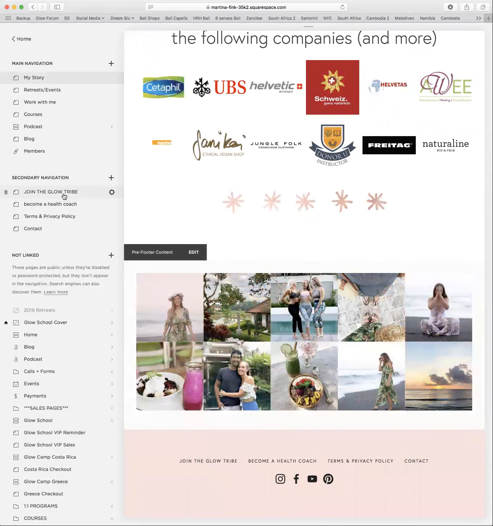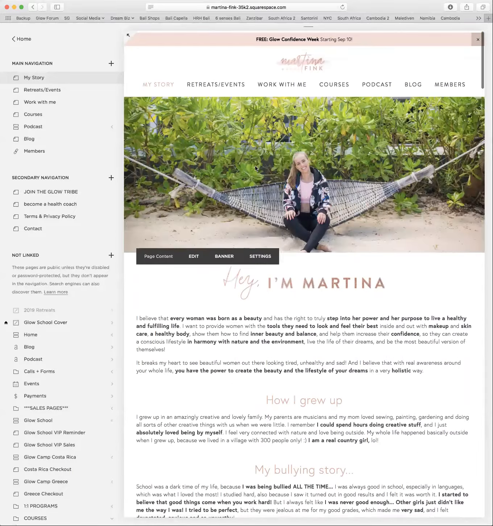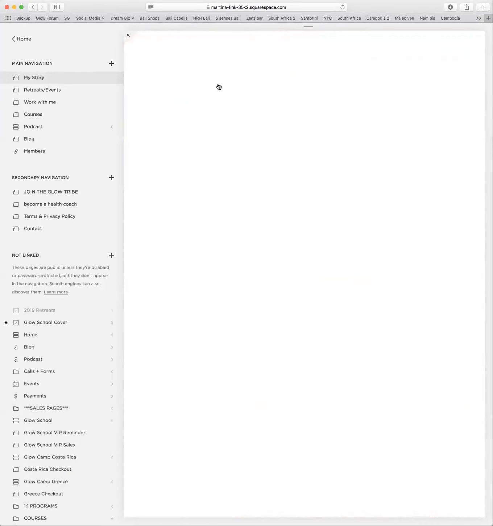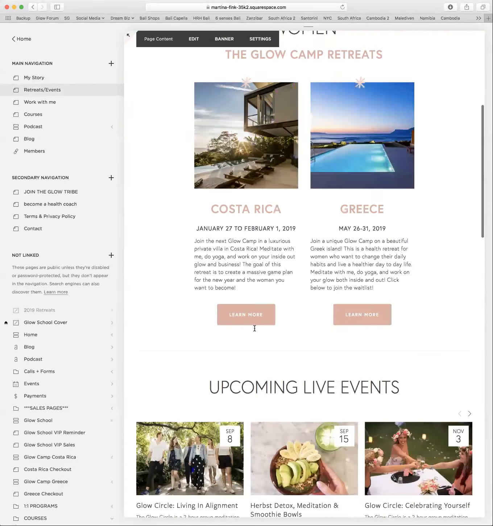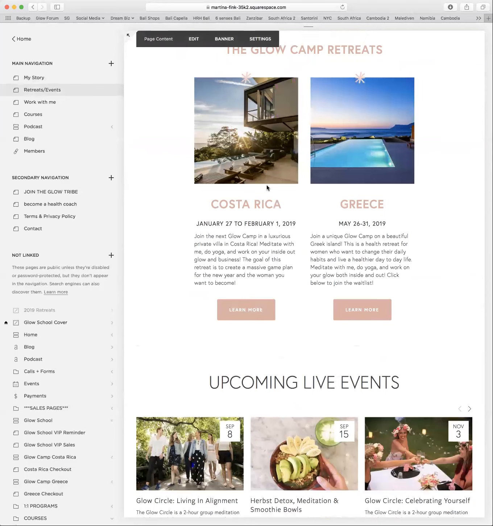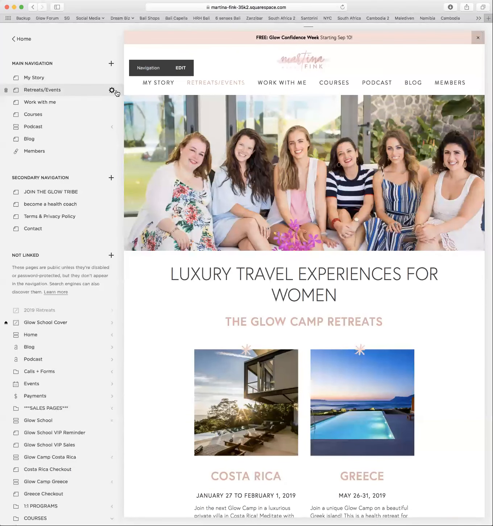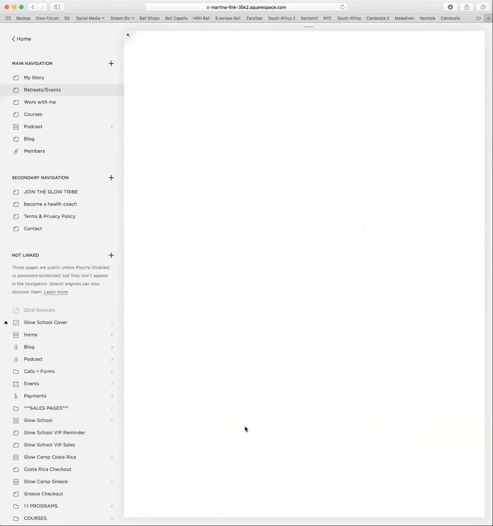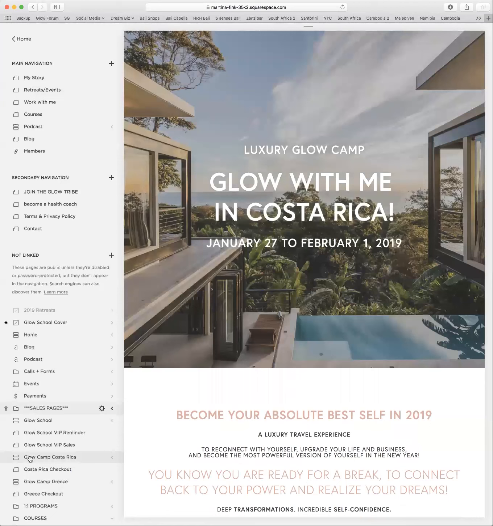Okay. Then we have the not linked pages. So the not linked pages are all the pages that, let's say, if I click on retreats, for example, and then click on Costa Rica. So retreats, as you can see on the left here, is this page, right? When I click on Costa Rica, it goes to the not linked page. So that means it's not in any of these menus. It's just a normal page I have on the website, but people can only find this page through another page.